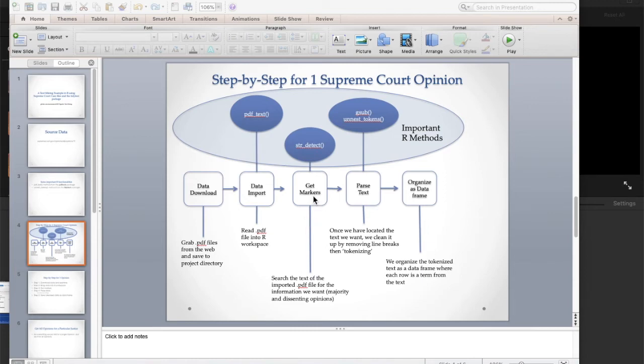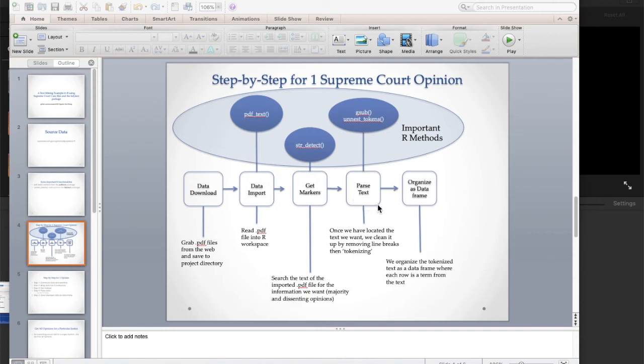After I have those markers, I'm going to move on to a step which actually brings in the text that I'm interested in, and then parses it out and tries to make it usable. The main methods we're going to use in this step are gsub and unnest_tokens. This is the step where the markers identify the pages where the majority and the dissenting opinions are in the document.